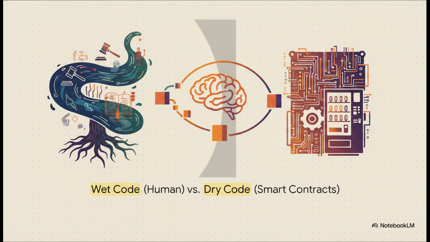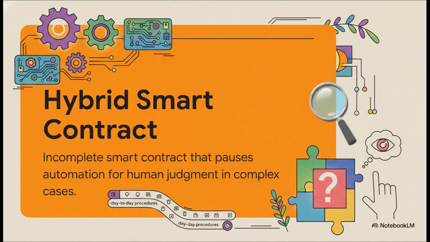We definitely don't want to throw away the brilliance of the vending machine model, but we absolutely need the empathy of the human mind. The solution the research points to is called a hybrid smart contract, and it's actually a pretty brilliant concept.